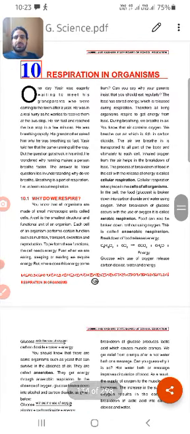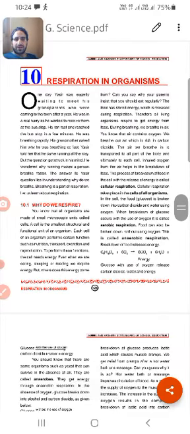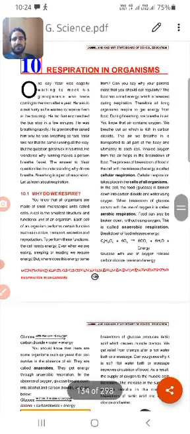We have studied chapter number 2, digestion. That means the breakdown of complex food substances into that very state which can be easily absorbed by the blood and transported by the blood to every cell of the body. Since the food is energy, the energy reaches every cell of the body. But when it reaches there, it is not directly used. It is not in the usable form.